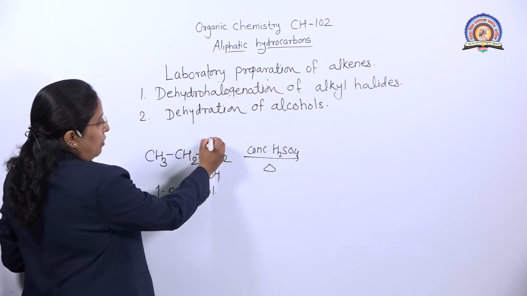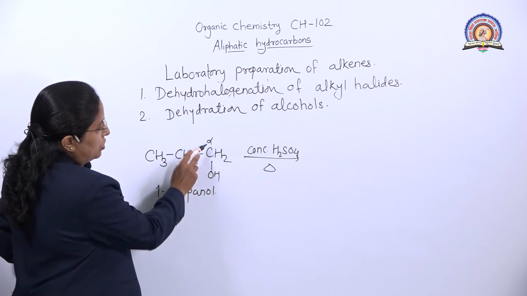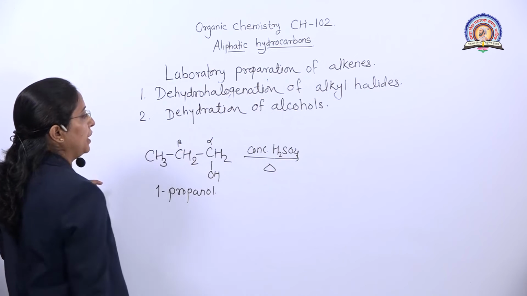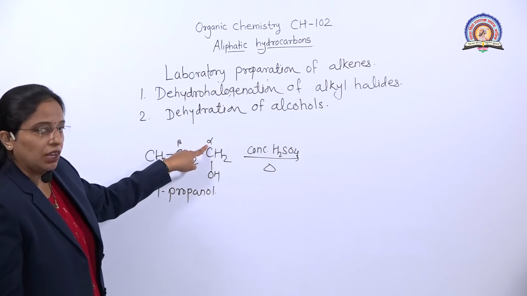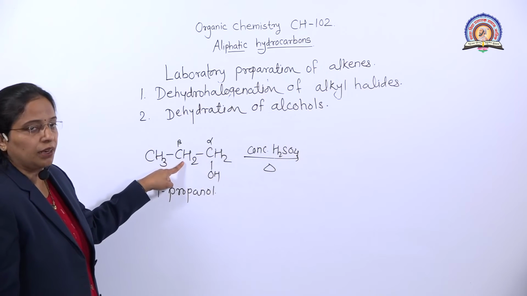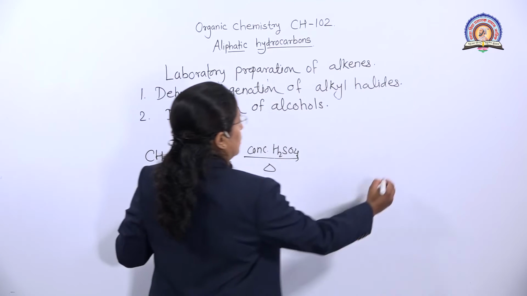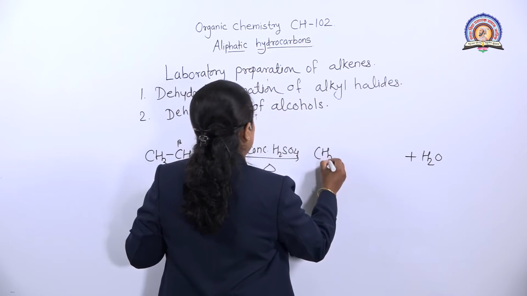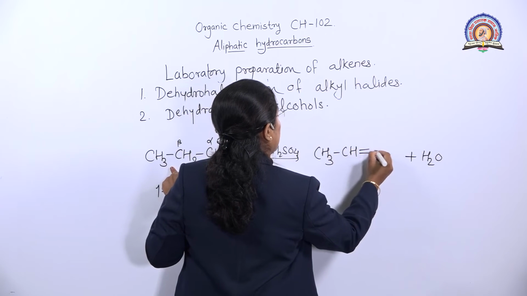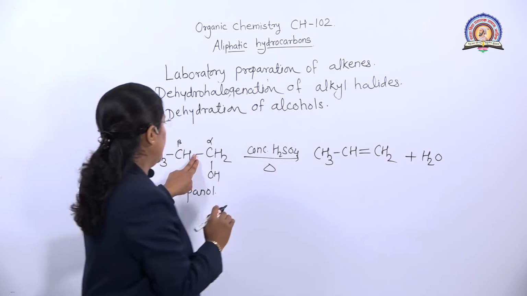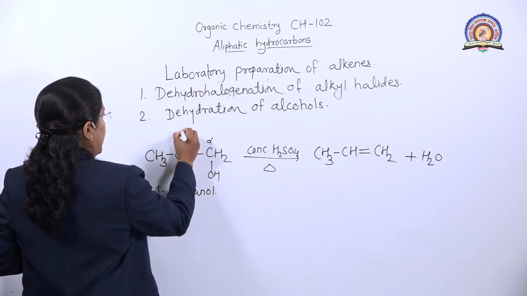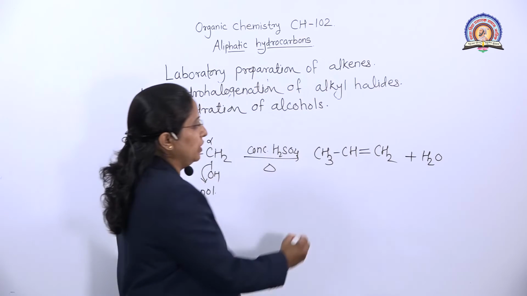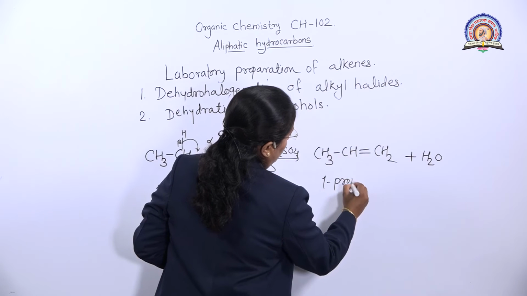Again, this is the alpha carbon because OH is attached to it, and this one is the beta carbon. The OH from the alpha carbon and hydrogen from the beta carbon get removed, so a water molecule is removed and we get the product CH3 CH=CH2. For our convenience we write H here and get the product, which is 1-propene.